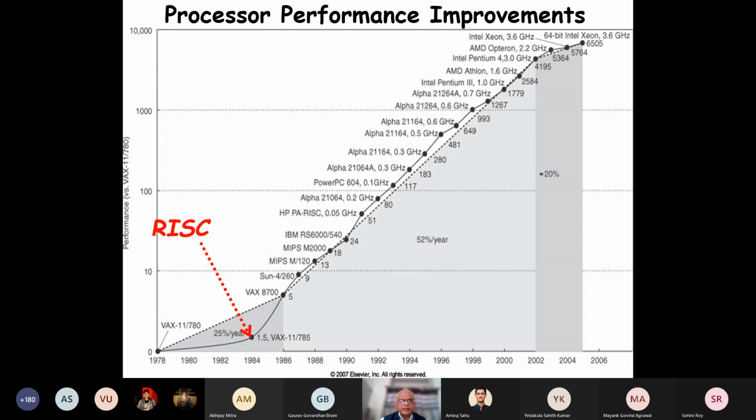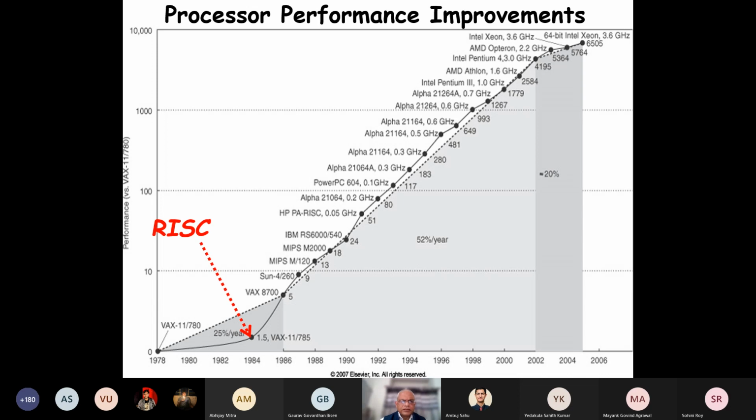And look at this. This is the performance. The other one, we were looking at the number of transistors, density and so on. But here we are looking at the performance of computers. Not Intel, there are various computers here, AMD, Alpha, etc. This is also taken from the book.